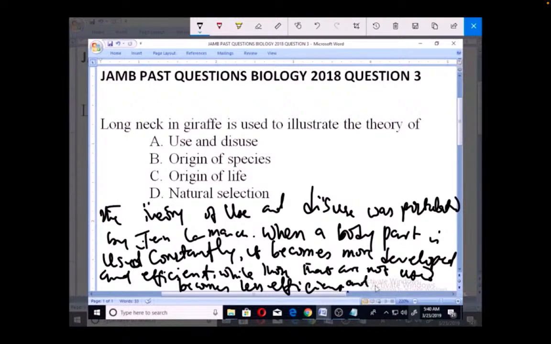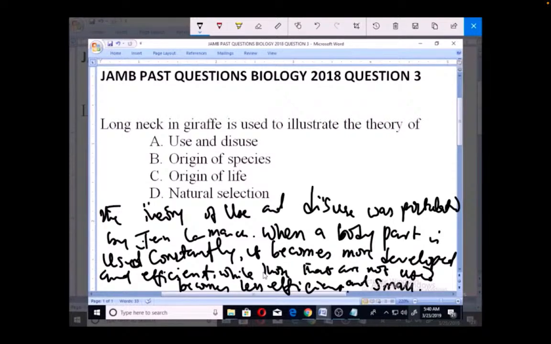The part that you use becomes more developed and more efficient. So these developed traits and efficiency are then passed on to the organism's offspring.